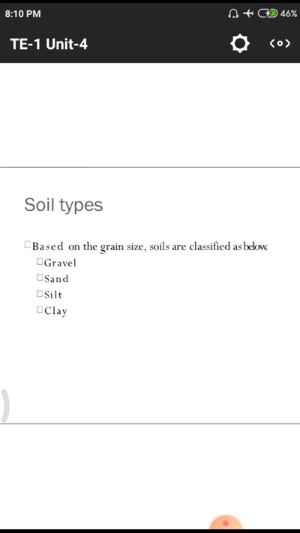Automatically total water will be stored in these silty soils and clay soils. But in sandy soils there is some percentage of voids, and in gravel also there is a percentage of voids, so they have lower liquid limits. But silt and clay have a huge liquid limit and plastic limit.